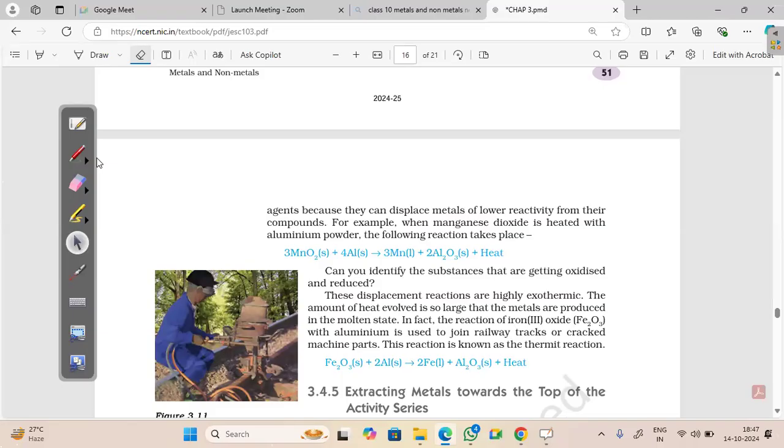So for them, we use the electrolysis method. Sometimes we also use displacement reaction for obtaining the metals in the middle of the reactivity series. For example, to obtain iron from iron oxide, we use a displacement reaction with aluminum, the reaction at the bottommost position.